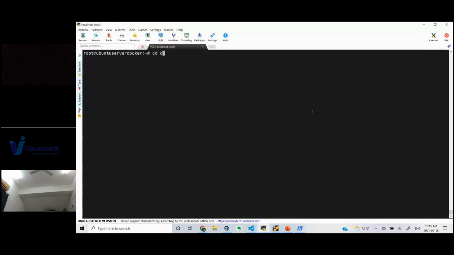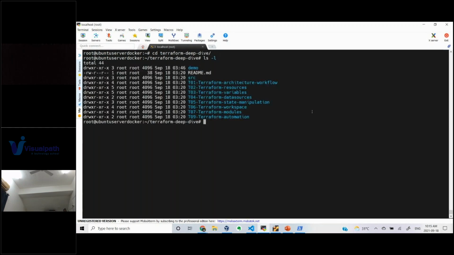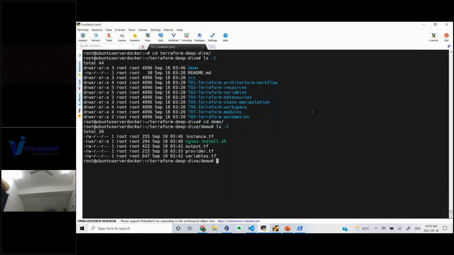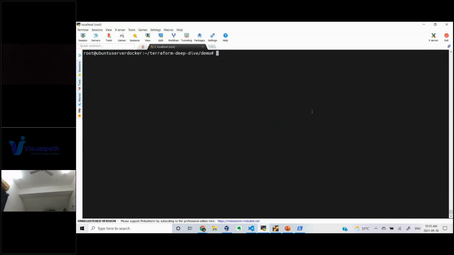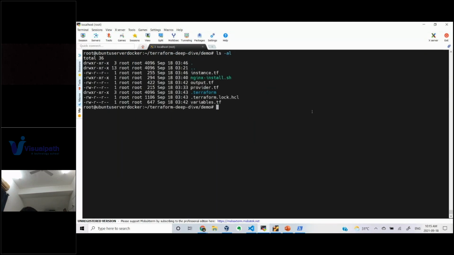I already downloaded that particular repository, Terraform debug. You can see here, I will be going to the demo. This was created today, actually. I just want to show you some examples. Here you can see there are multiple files. Let me remove these files, and I will explain one by one what exactly these are.